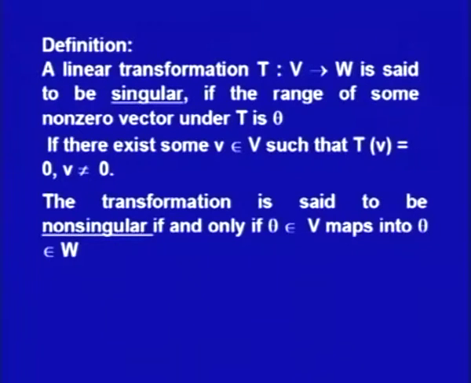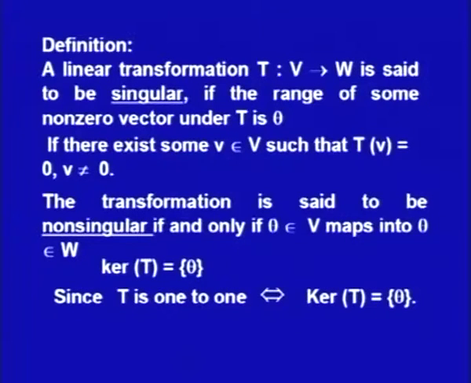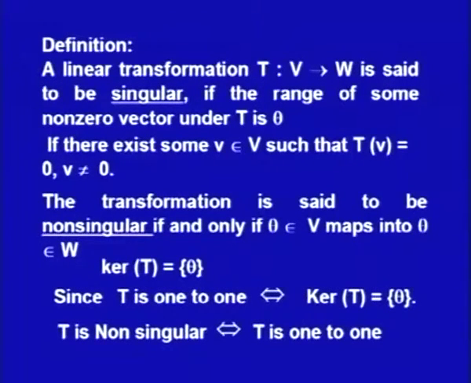and the transformation is said to be non-singular if and only if only theta belonging to V maps into theta belonging to W. That means kernel T is equal to theta. Now we have earlier proved that T is 1 to 1 implies kernel T is equal to theta, and that means T is non-singular when T is 1 to 1. So many times we take this as a definition for non-singular transformation, that if T is non-singular then T is a 1 to 1 linear transformation.